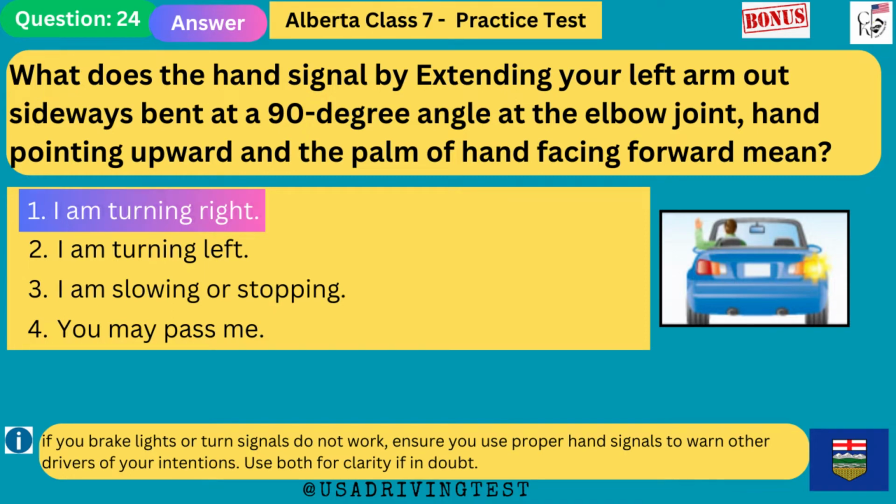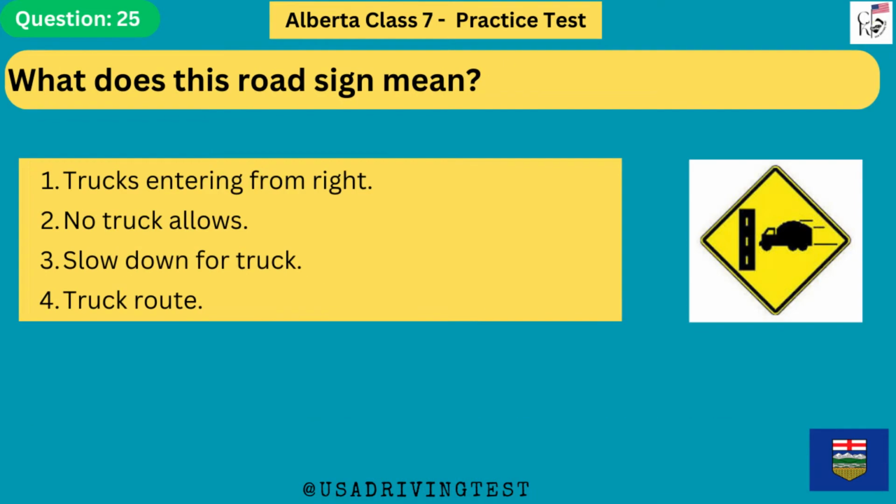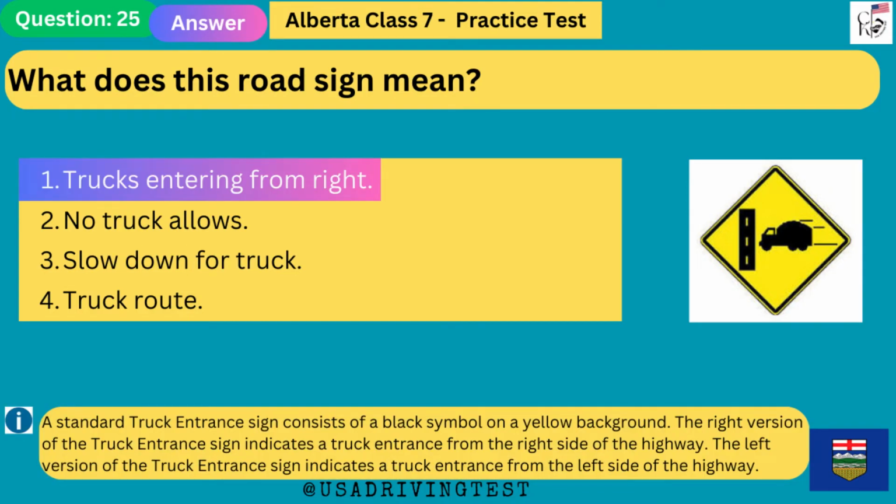If your brake lights or turn signals do not work, ensure you use proper hand signals to warn other drivers of your intentions. Use both for clarity if in doubt. What does this road sign mean? 1. Truck entering from right. 2. No trucks allowed. 3. Slow down for truck. 4. Truck route. The answer is 1.